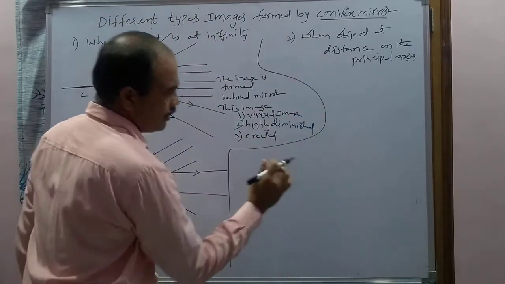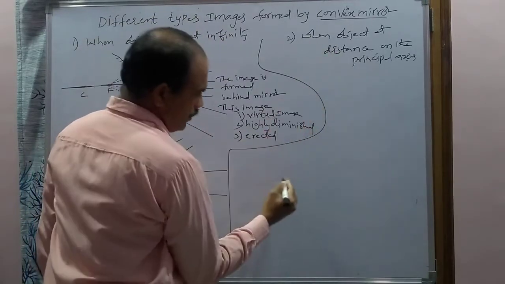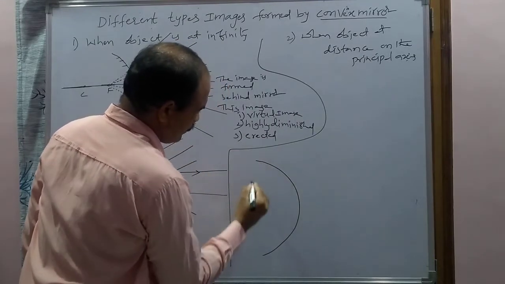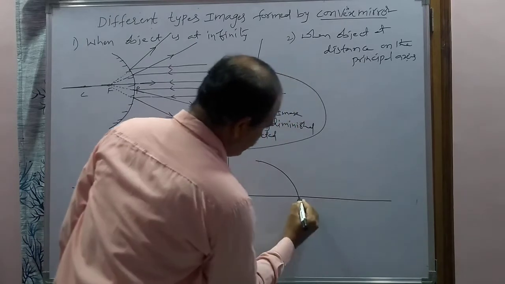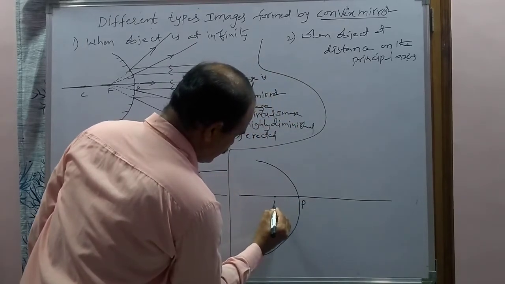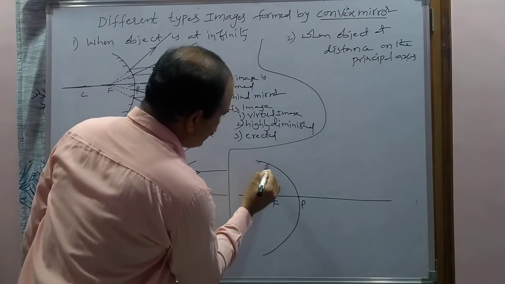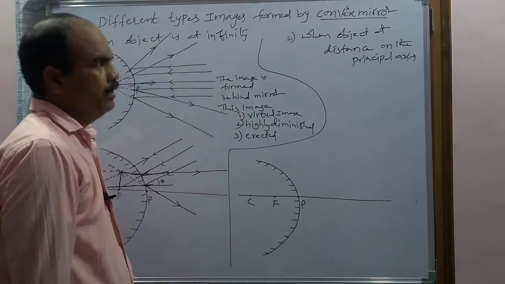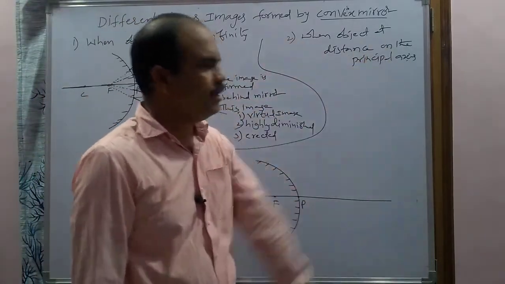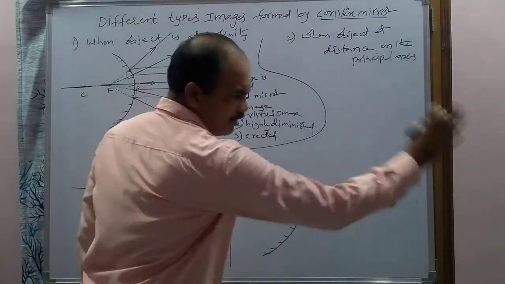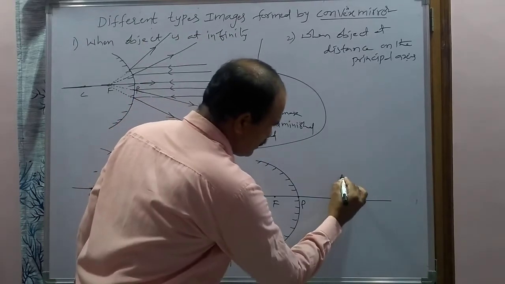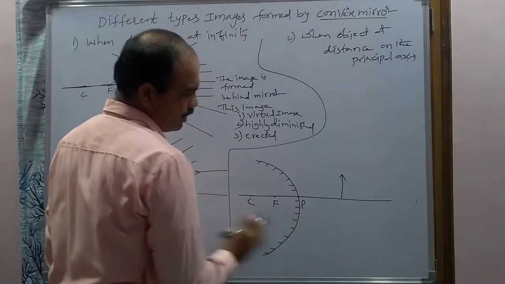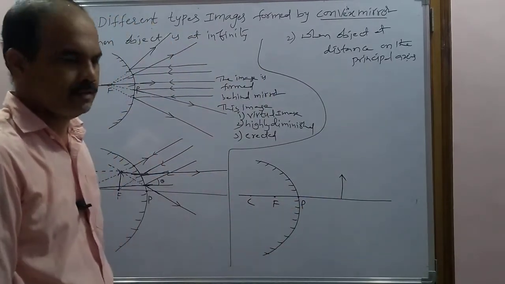So now I am drawing the diagram here for this case. So this is a convex mirror. Now when the object is at a distance on the principal axis, you can take the object anywhere. So now I am taking it here. So this object is at some distance from the convex mirror on the principal axis.